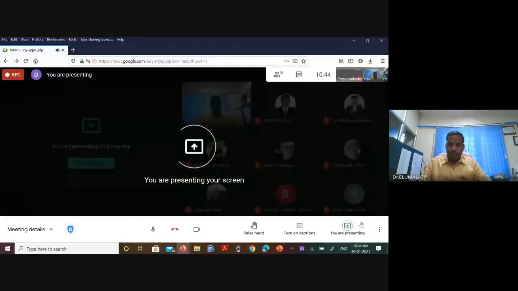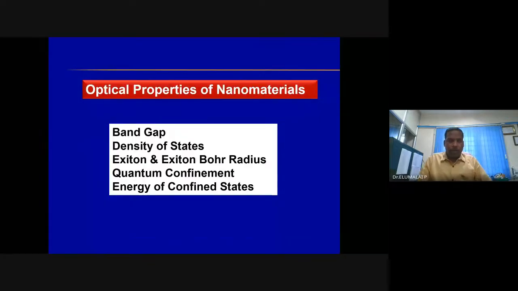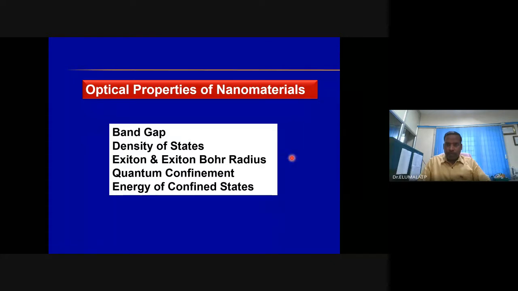Today is a very, very important class. So we are learning why nanoparticle properties are different from those of bulk particles. Why melting, we have just completed: why the melting point or phase transition temperatures of nanomaterials are lower compared to bulk materials.